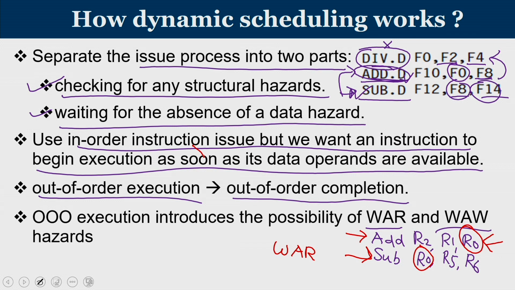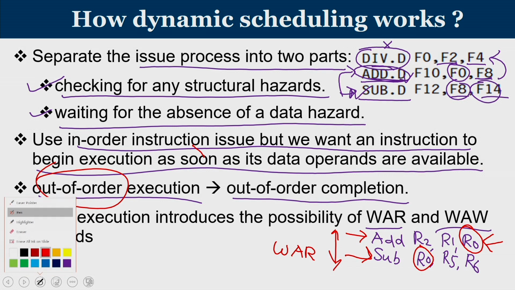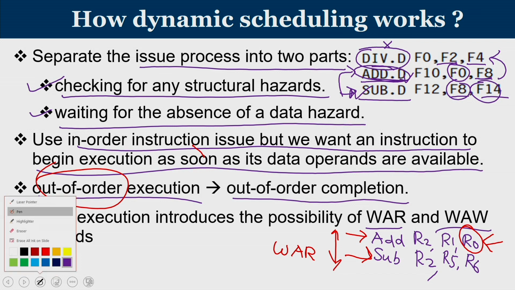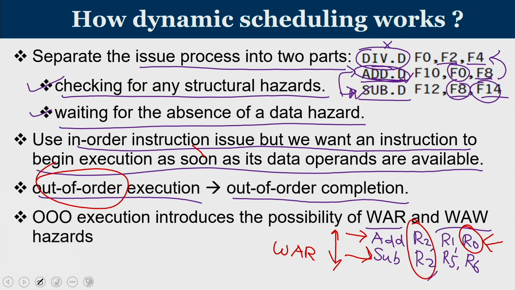But so far in the in order pipelines, we have seen such a kind of interchanging will never happen. So when add is waiting, sub is also waiting. So when you permit out of order execution, then these kinds of scenarios can happen. Similarly, we can have a WAW hazard as well. This WAW hazard typically happens when your subtraction is also going to be on R2. So if subtraction is on R2, then both add and subtract are going to use the same destination register. So ideally this means subtraction should write into R2 only after add writes into R2. So if the order is violated, then that can lead to write after write hazards.